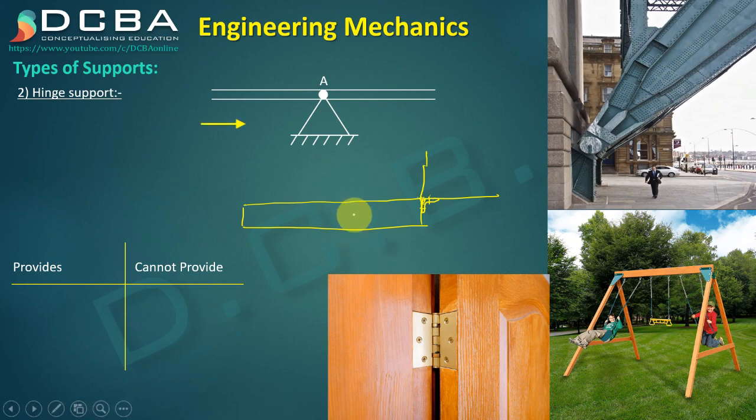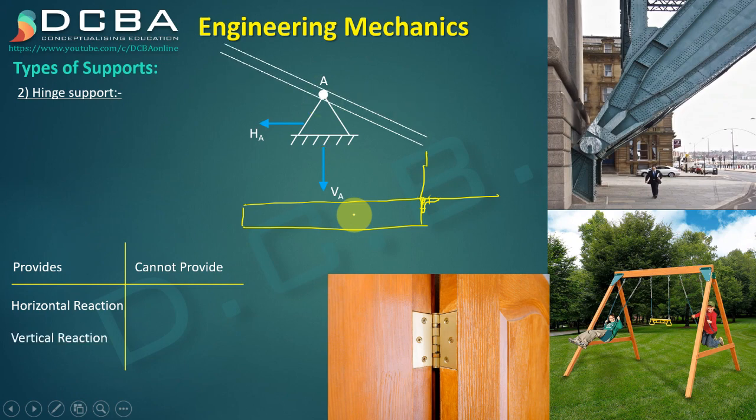So if I try to put a horizontal force, it can give me a horizontal reaction. If I try to put a vertical force, it can give me a vertical reaction. But if I try to put a moment or a rotational force, it cannot resist the rotational force, hence it cannot provide me a moment reaction. So these are the characteristics of a hinge support.